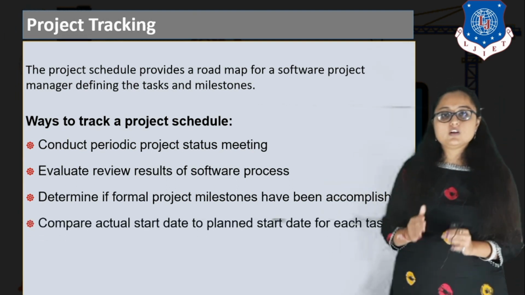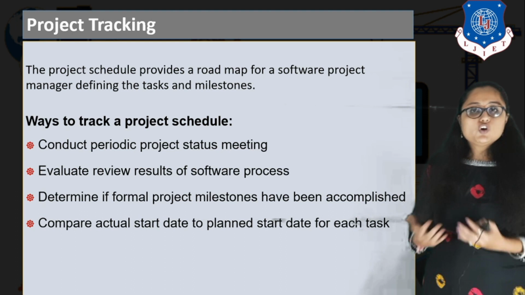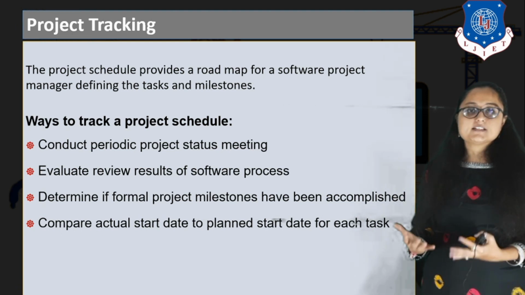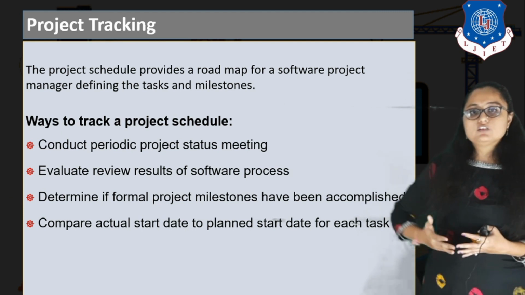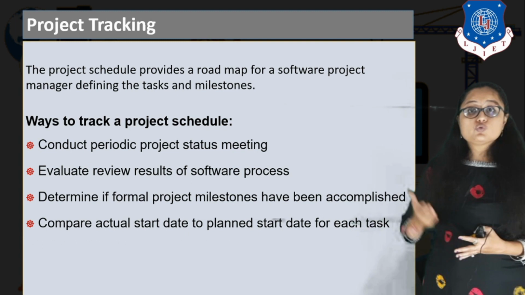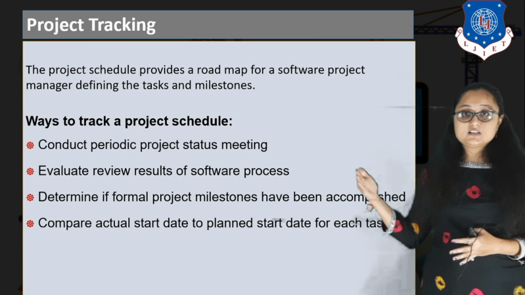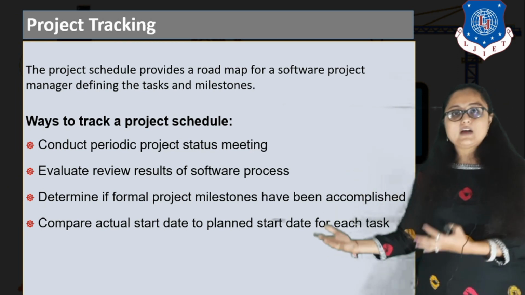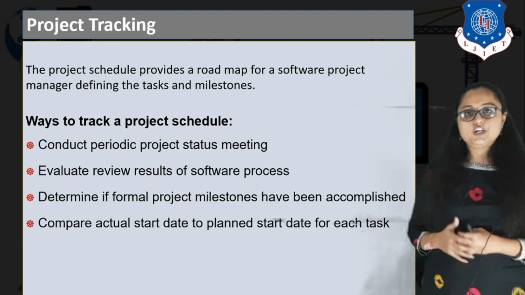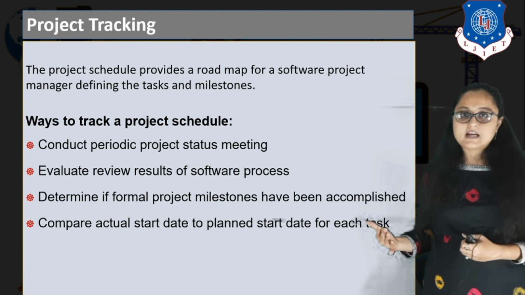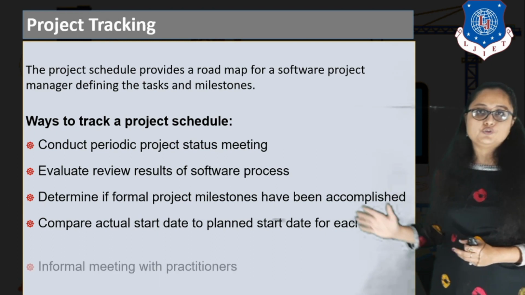The next is you have to compare the actual start date to the planned start date for each task. For example, if I am in the middle of database design, and I know that after database design, coding of the design is to be commenced, right? So for the coding's start date, you have to check what the planned start date is and whether we are actually going to start that coding on that date or not. If you calculate that duration, you can get an idea whether we are lagging behind, ahead of the schedule, or exactly on time, right?